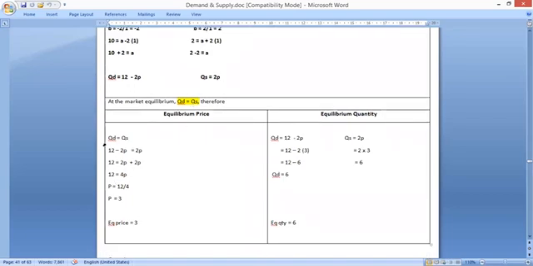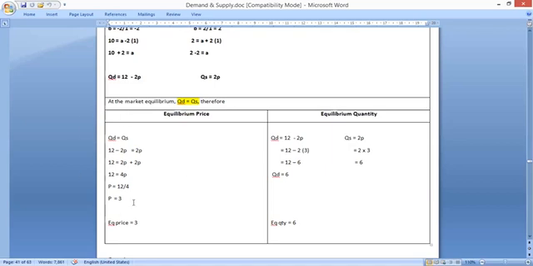It's a mathematical calculation after that. So we find out for P. You bring the P to the other side. So 12 is equal to 2P plus 2P, 4P. So price will be equal to 12, and you bring this 4 to this side, so it becomes division. 12 divided by 4 is equal to 3. So the equilibrium price is 3.